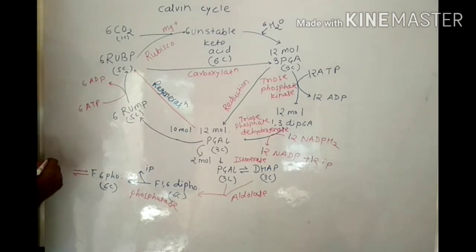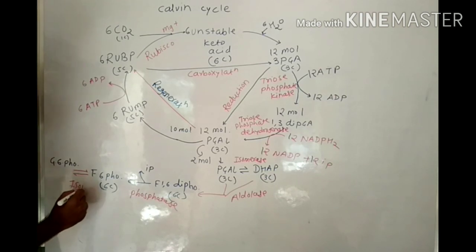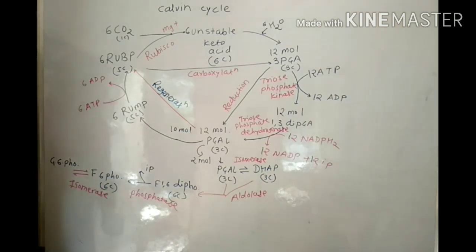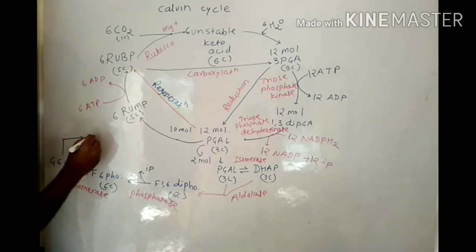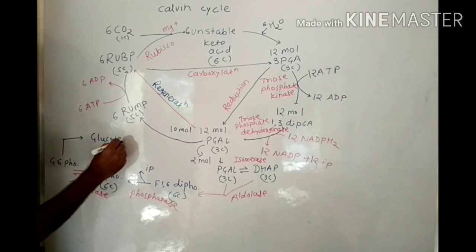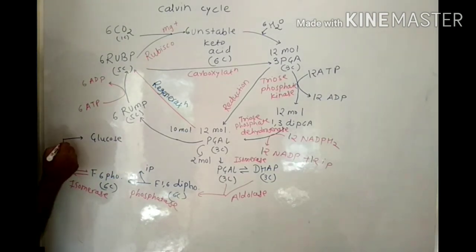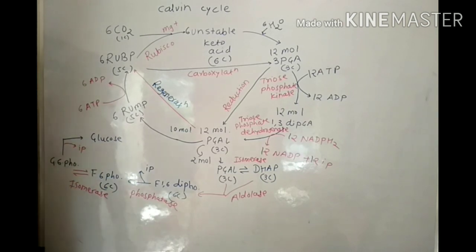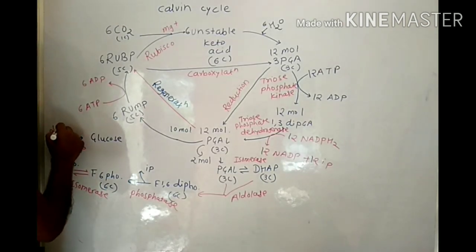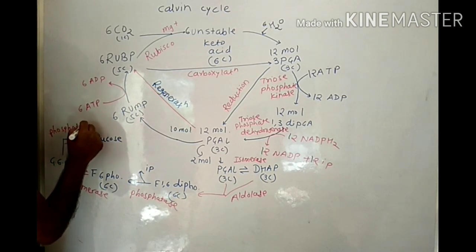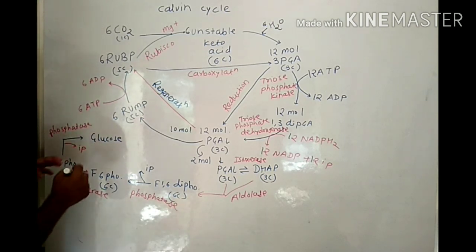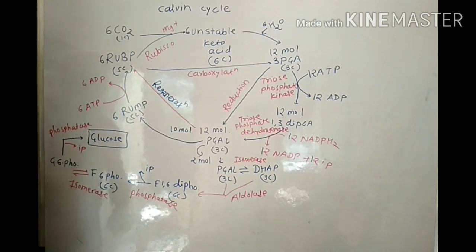It gives rise to glucose 6-phosphate with the help of enzyme isomerase. And then glucose 6-phosphate is converted into glucose by removal of one phosphate group, that is dephosphorylation with the help of enzyme phosphatase. Okay, in this way the Calvin cycle is completed.